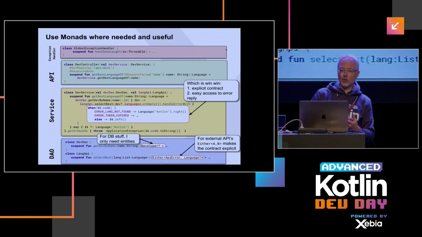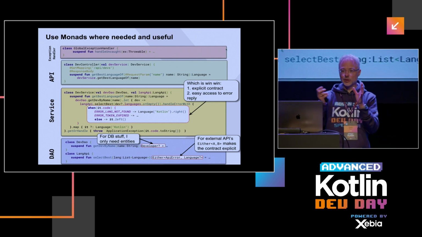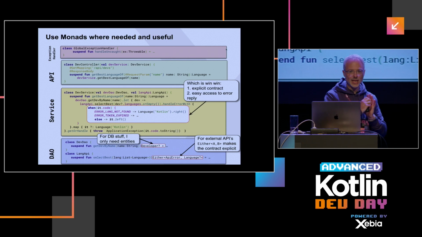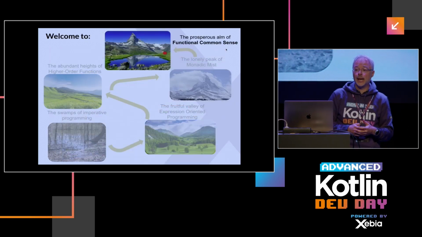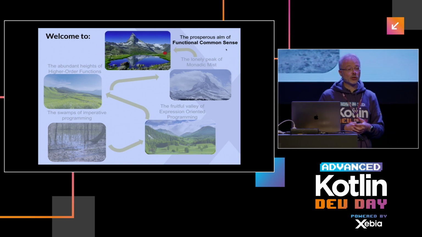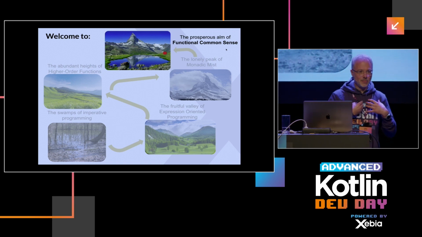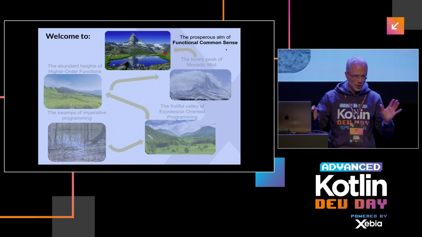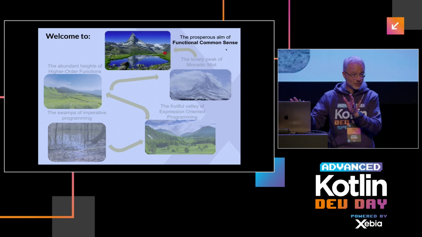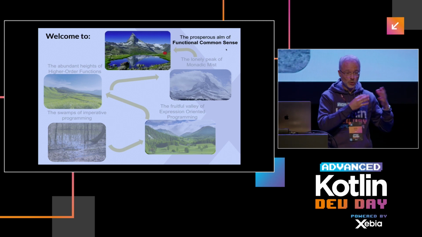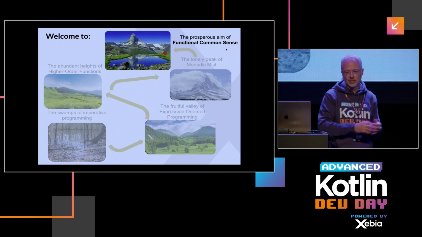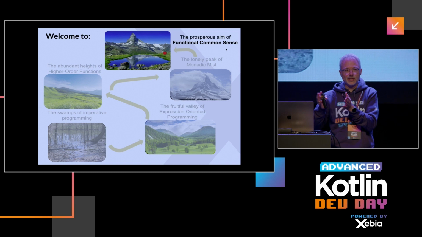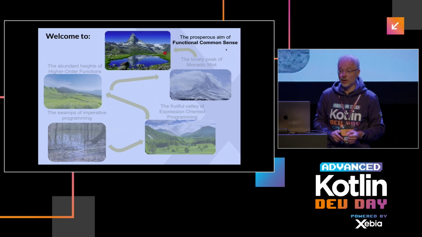And I think once you apply monads in the cases where they shine, instead of just throwing them at everything in your code, then you've reached the prosperous realm of functional common sense. And this is the mix I've seen really working. It's not pure, I know that, but it works. And I've done pure stuff, which just got a lot of complexity and headache. So the mix I've shown here today, I've seen working very well in practice.